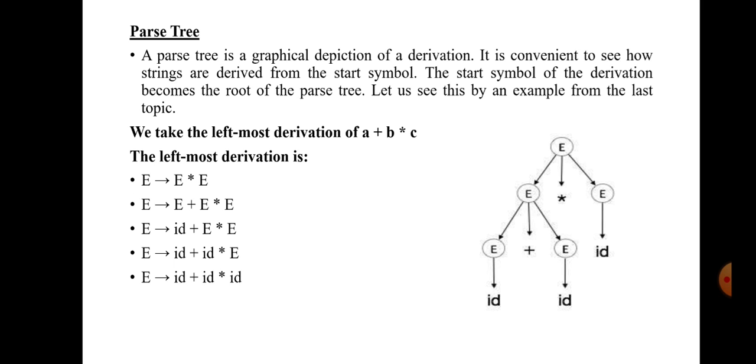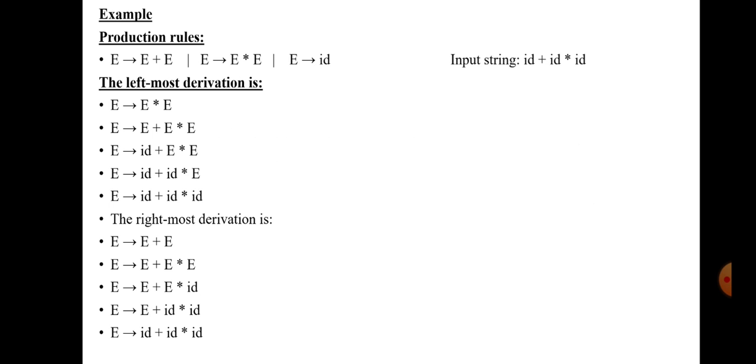The next concept is parse tree. It is a hierarchical structure of the derivation, and also a graphical depiction of the derivation. It starts from the start symbol of the given grammar. Here the input string is the same, ID plus ID star ID, as in the previous leftmost derivation.